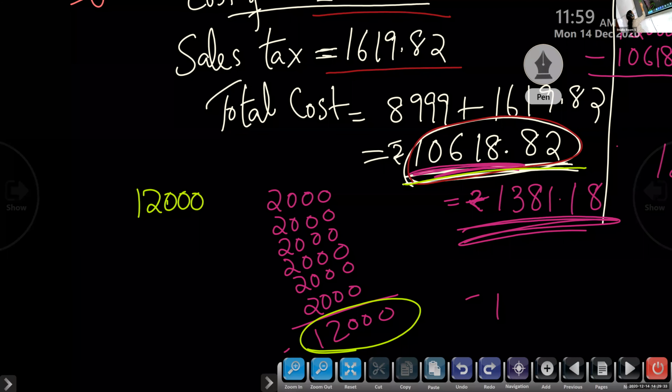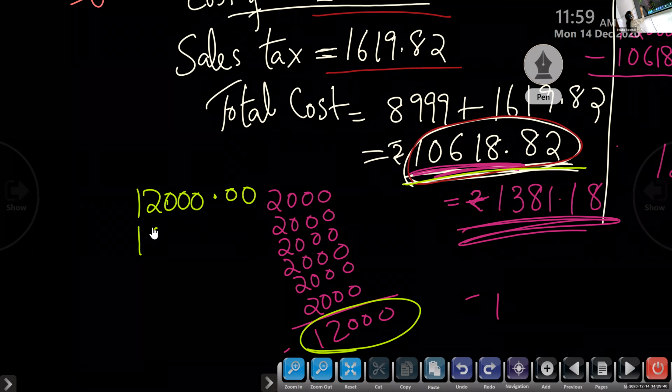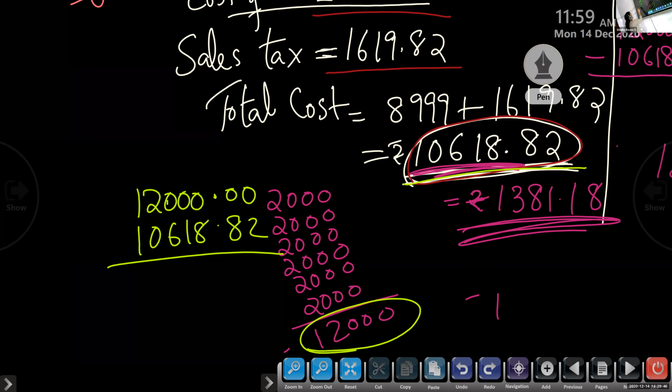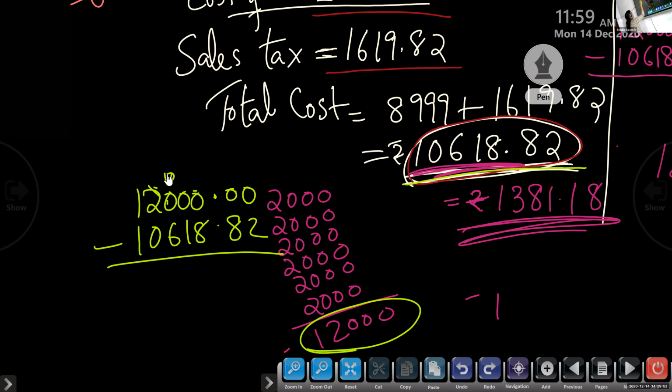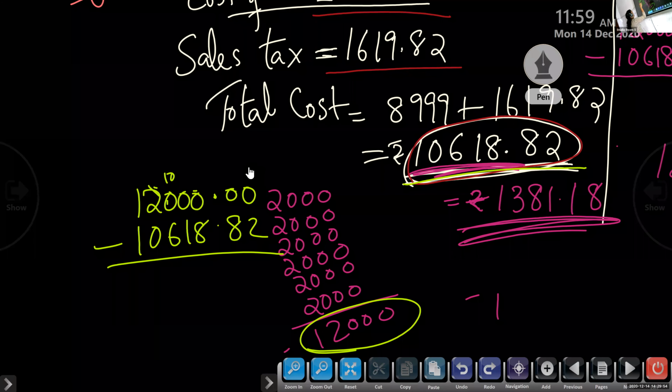Children, when you subtract, you have to put here after the decimal 00, because in the question, after the decimal you have 82. So when you subtract, you have to borrow from here. It will become 10 like that.